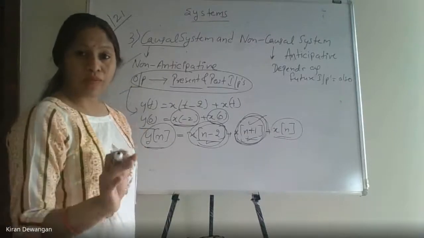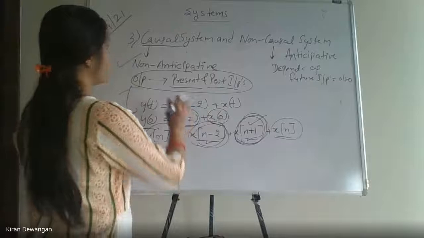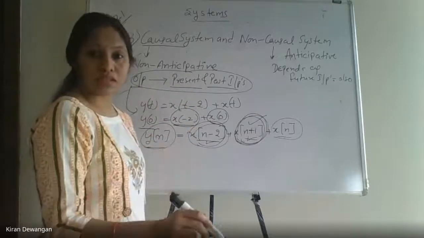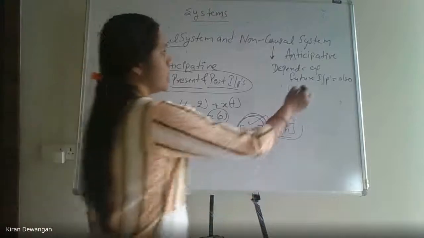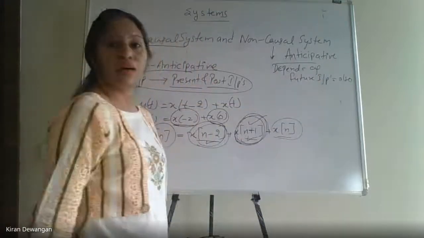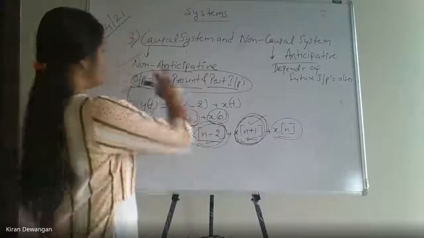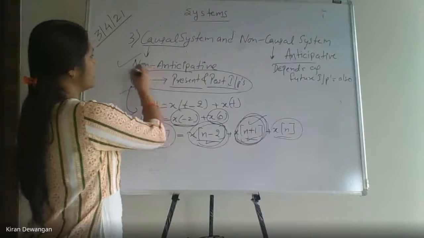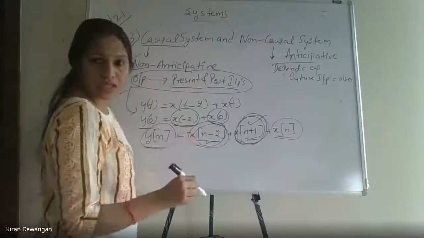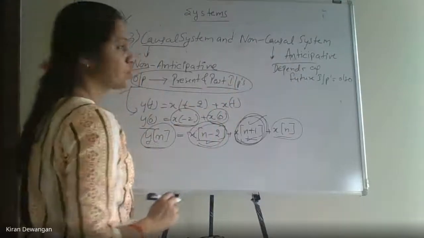Then it must be very clear in your mind that non-anticipative systems are causal systems. हम non-anticipative बोल रहे हैं मतलब वो causal system है, and anticipative means a non-causal system. It is just opposite. Non है मतलब non-causal नहीं होगा. That should be very clear in your mind. Non-anticipative are causal systems and anticipative are non-causal systems.